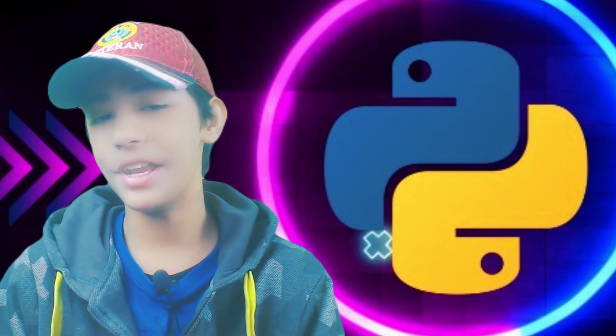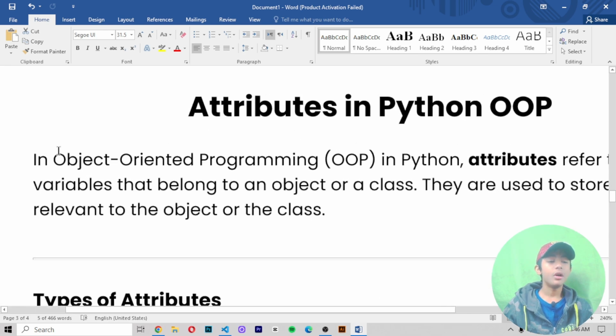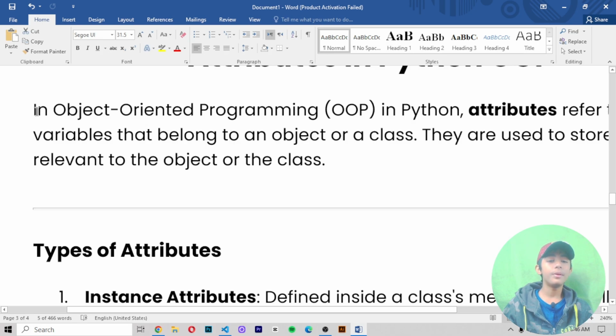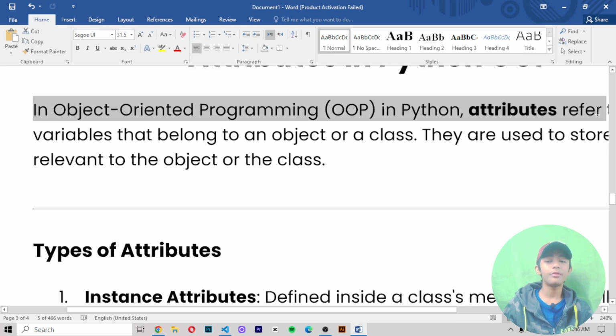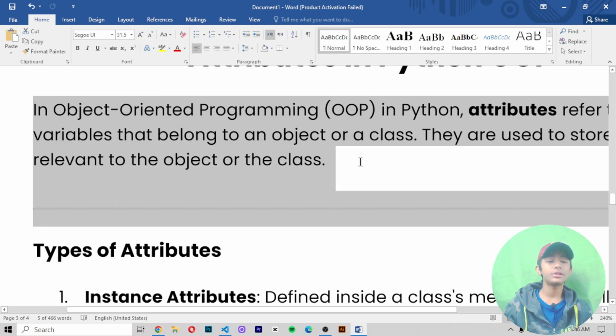Let's dive in. So guys, in today's Python video, I'm telling you about attributes in Python object-oriented programming, meaning OOP. So let's learn about it without wasting any time. In object-oriented programming in Python, attributes refer to variables that belong to an object or a class. They are used to store data relevant to the objects or the class.